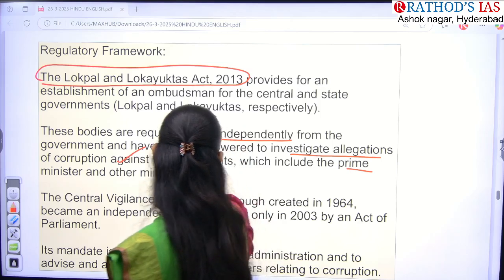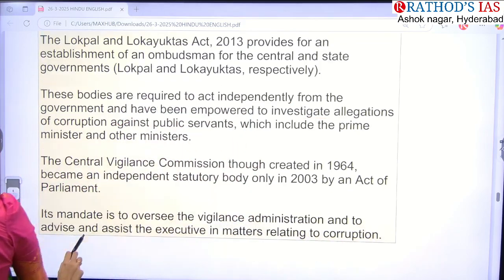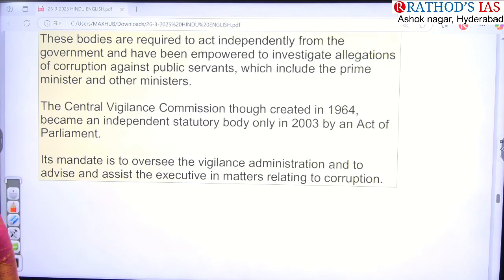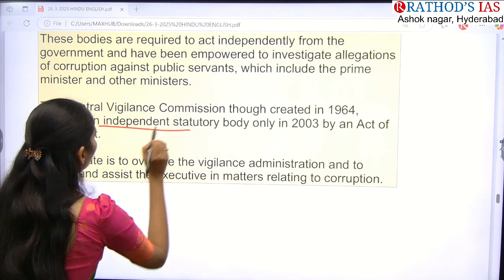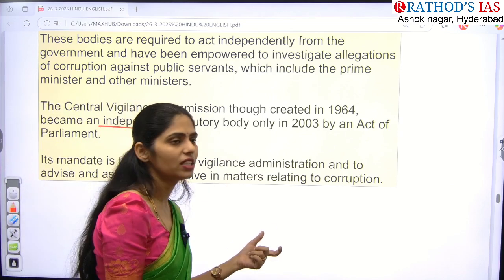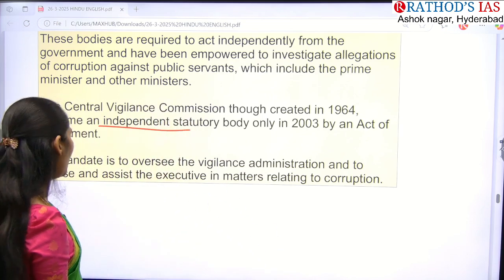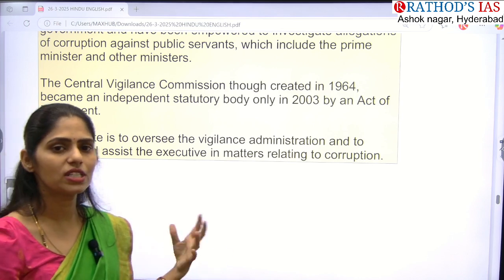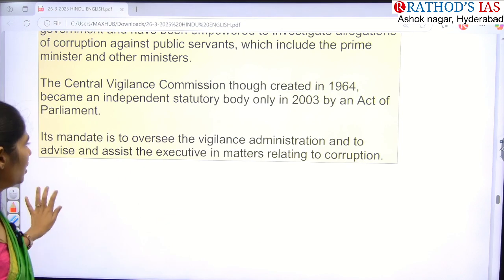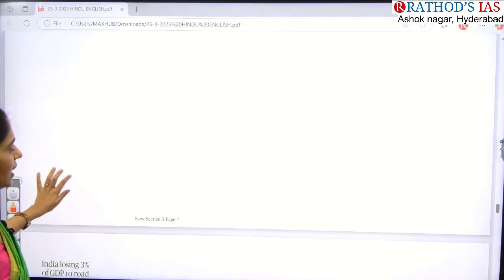And we also have the CVC, the Central Vigilance Commission, the second one. It was created in 1964, and it became an independent statutory body in 2003 by an Act of Parliament, and it is also mandated with vigilance. So it is also overseeing the administration itself. Okay, now let us see the next article.